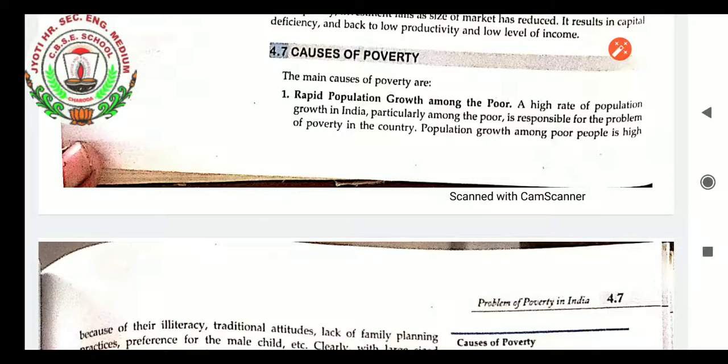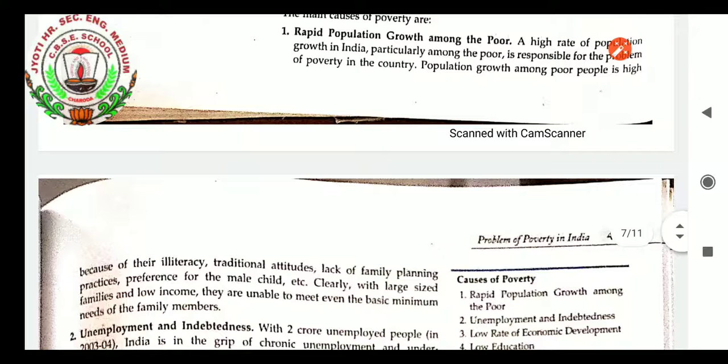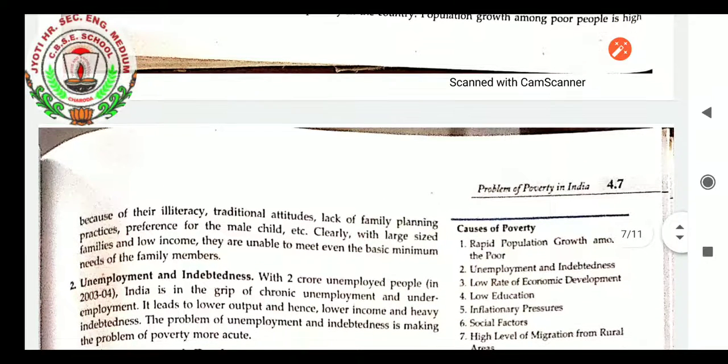Causes of poverty: when we see, students, the major reasons of poverty are as follows. Very first, rapid population growth among the poor. A high rate of population growth in India, particularly among the poor, is responsible for the problem of poverty in the country. Population growth among poor people is high. It is going on increasing, which will not help us to reduce poverty because of illiteracy, traditional attitudes, lack of family planning practices, preferences for the male child, etc. Clearly, with large size families and low income, they are unable to meet even the basic minimum needs of the family members.